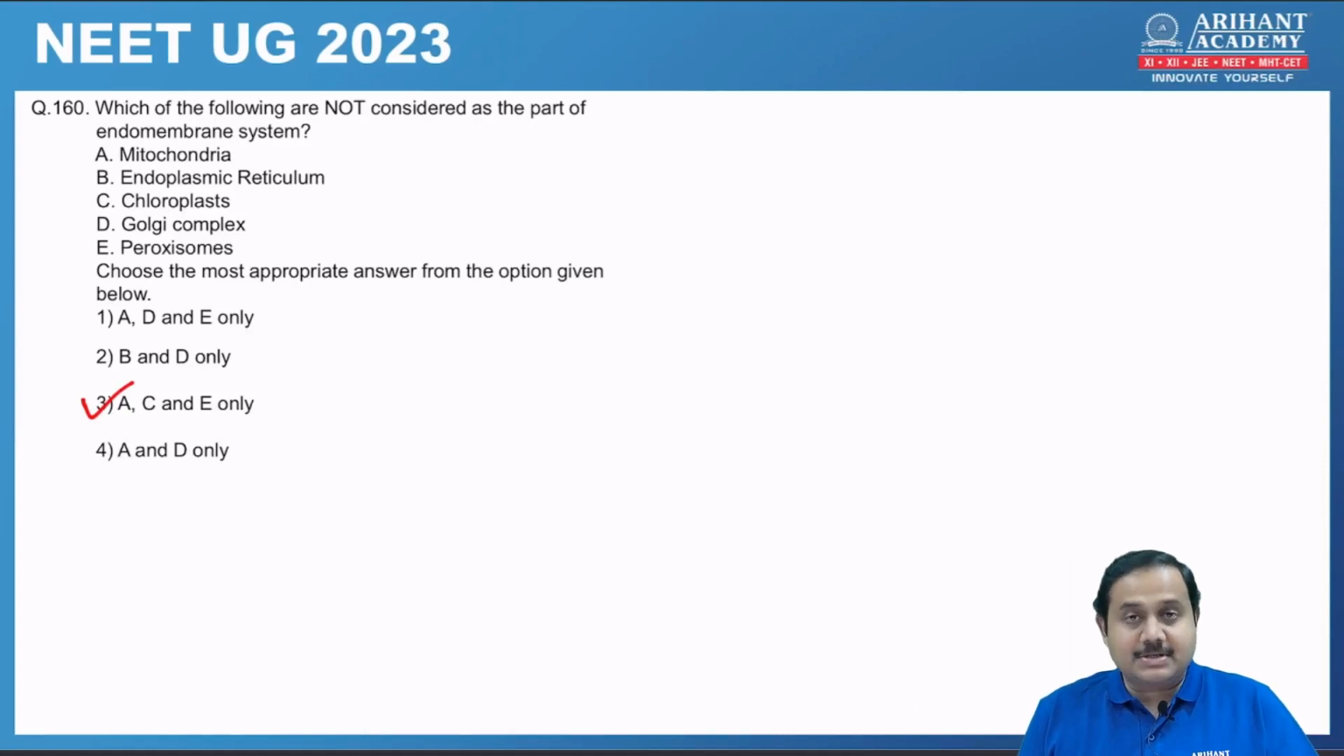160th question, which of the following are not considered as part of the endomembrane system? So here the correct option is answer 3, because mitochondria, chloroplast and peroxisome are not part of the endomembrane system. The endomembrane system will include endoplasmic reticulum and Golgi complex.